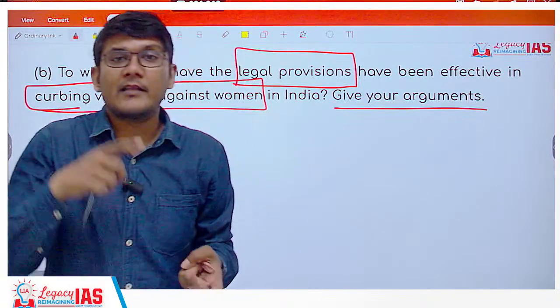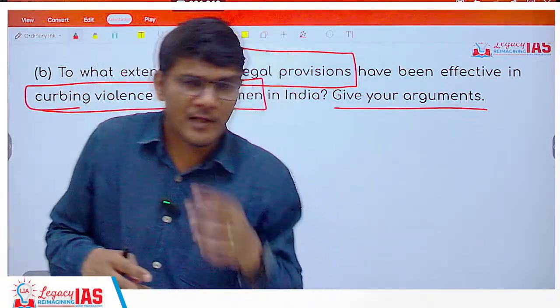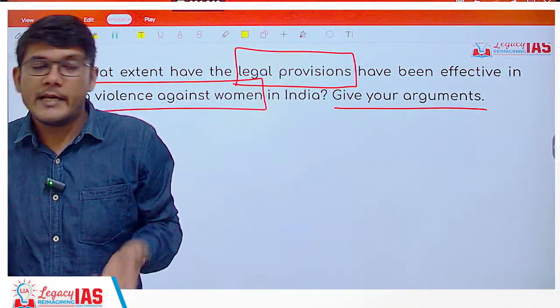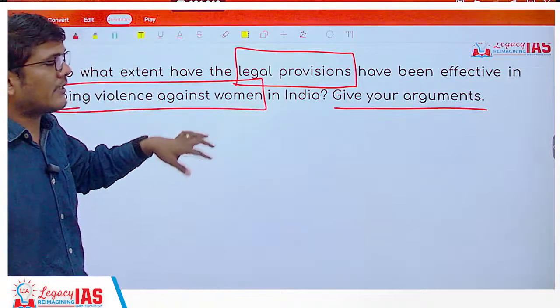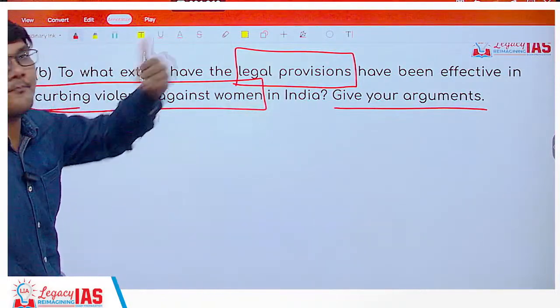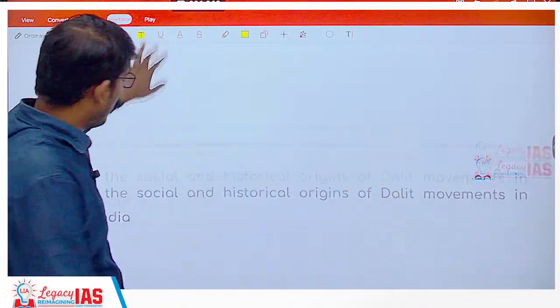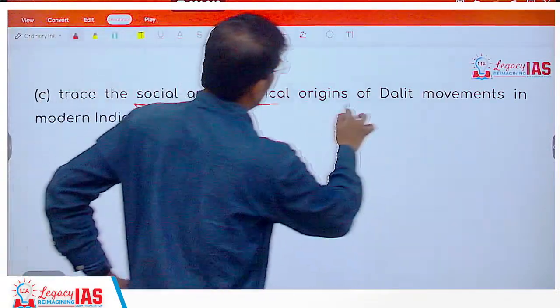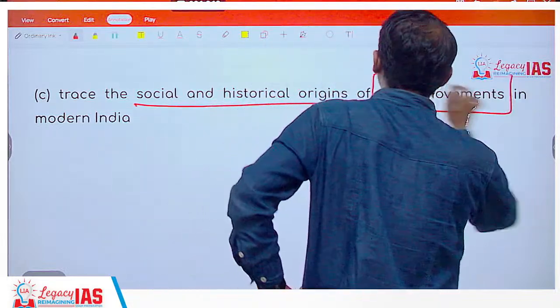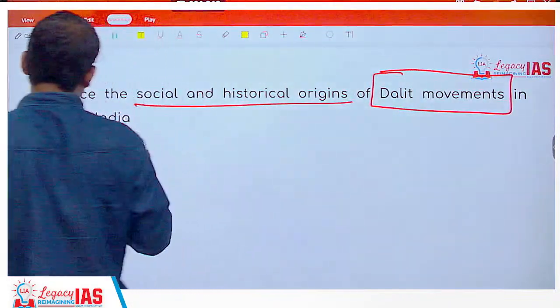Second, even if they are too, let's say, weak to utilize the law, incapable of doing that, and so on. So law alone is not enough, but its awareness, implementation and empowerment is necessary, is what you are going to mention. 7c, trace the social and historical origins of Dalit movements in modern India.